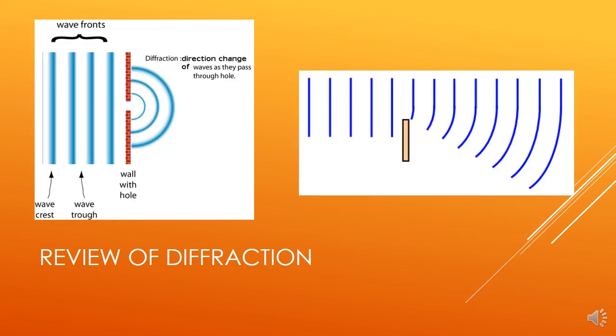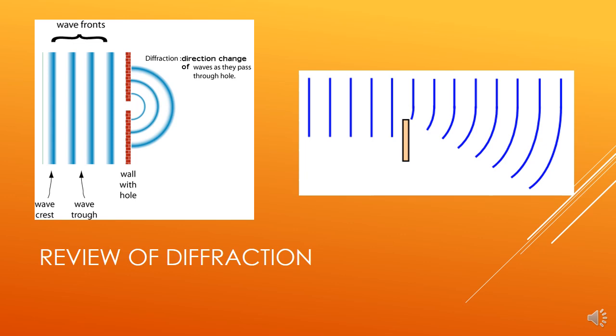Another property of light and waves in general is diffraction. Diffraction is the bending of waves around an object. So the picture on the left has these wave crests, these wave fronts coming in, crests and troughs. All of a sudden they get to a barrier with a small slit, or a wall with a hole, and then as the medium moves past that barrier, the waves now start to curl around. Diffraction: direction change of waves as they pass through a hole.